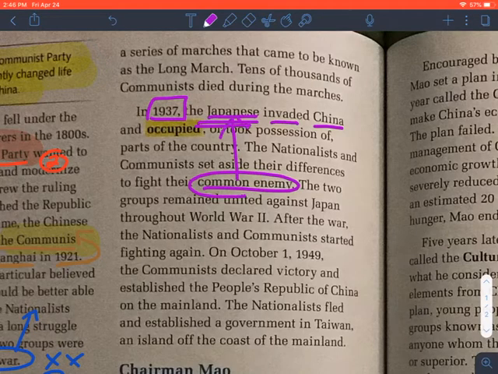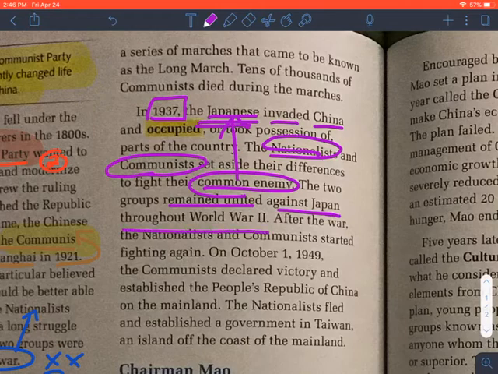So nothing unifies two groups more than having an outside force come and attack and possibly take something away from both those groups. So both the nationalists and the communists want to preserve their nation of China, so now they're willing to fight together. The two groups remained united. Remember the two groups we're talking about, nationalists and communists. And do you remember the two leaders? You should have answered that question. Nationalist leader, Chiang Kai-shek. Communist leader, Mao. Okay, very good. The two groups remained united against Japan throughout World War II.